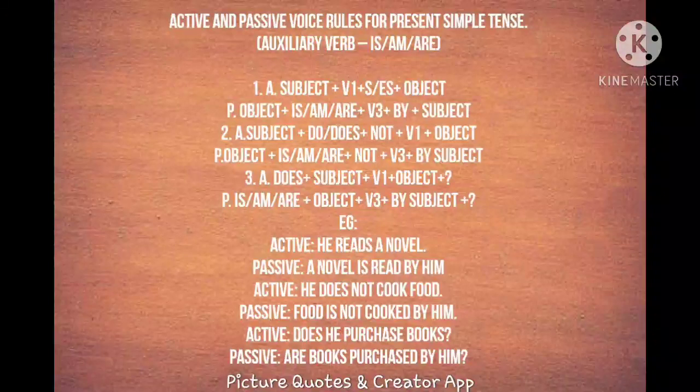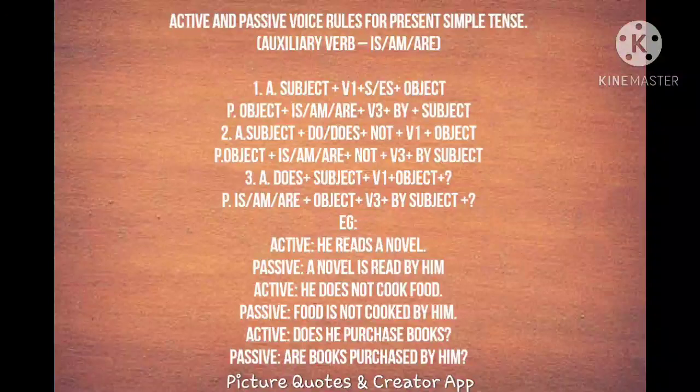And how it has been changed as passive, look at that. Food is not cooked by him. Food is the object, and the auxiliary verb we have used is in the negative form, isn't cooked. The V3 form of cook is cooked. By, I already told you we use the preposition by before the subject to indicate that the action has been done by that particular person, by him. So this is how this construction of sentence changed.